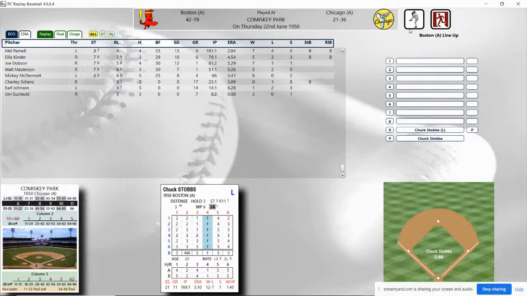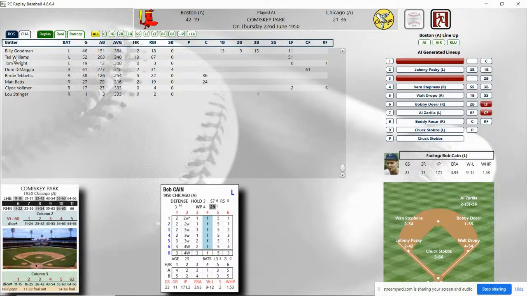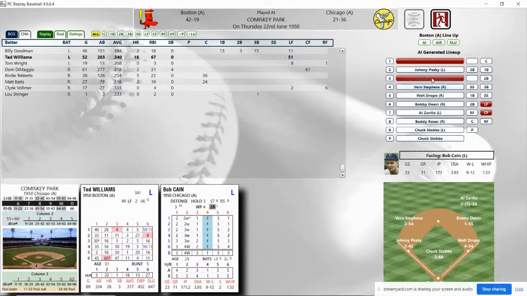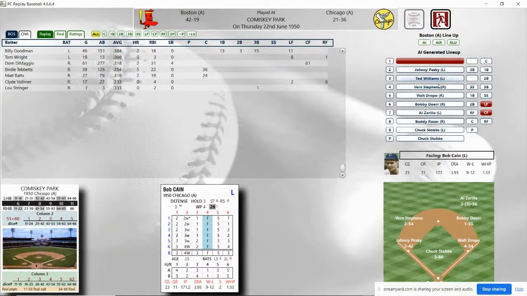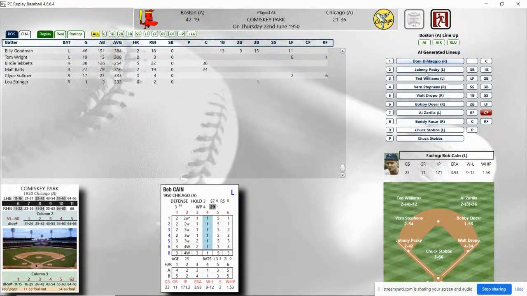As we're going to set Boston's lineup here, I'm sure they're not going to put in Ted Williams. They do this all the time because I'm overusing him as the season looks, because he missed 61 games in the season because of a broken elbow he received in the All-Star game. But we're replaying this season with Ted Williams playing most of the games because we want to see if we can make it to the 1950 World Series. Anyway, let's see how this looks.